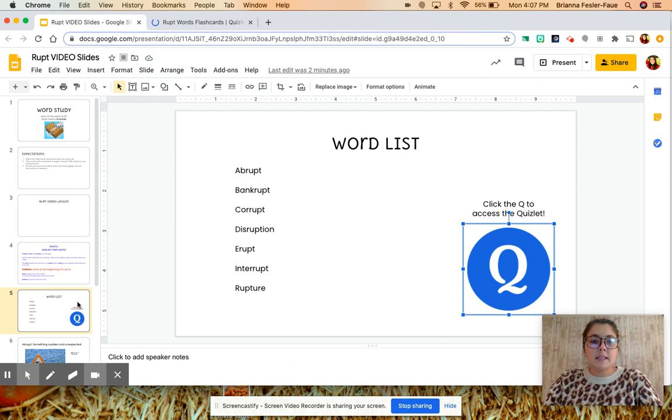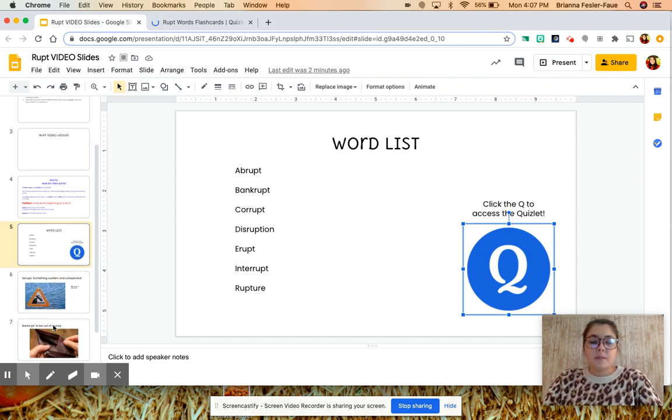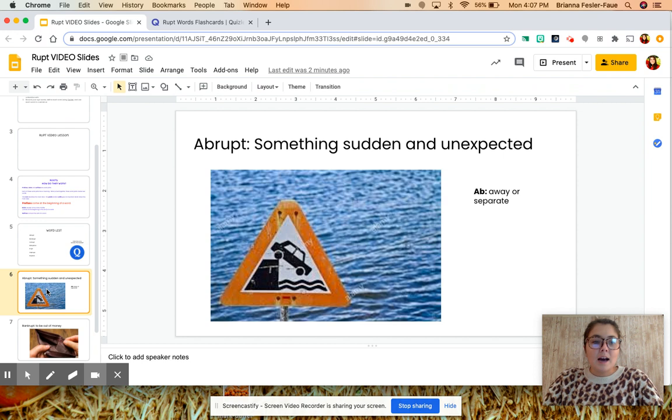So to do an example, yours won't have pictures like mine will. I'm just trying to walk you through some of our words. So the first word that we're going to look at is abrupt. And this means something sudden or unexpected.